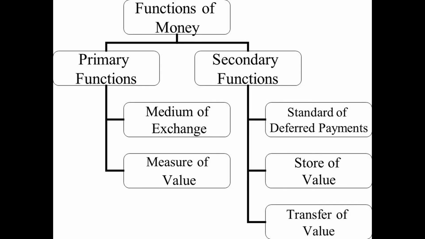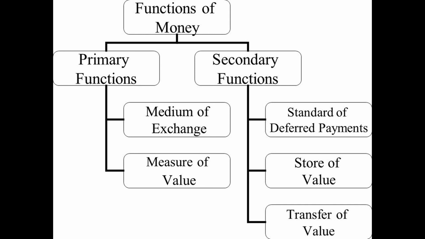First type is a primary or basic function, and second type is a secondary function. The primary function means the function of money which is most important, for which purpose only it has emerged, and secondary function means the other functions apart from the important function, right? So let's begin. The primary or basic function, the main function of money for which it has emerged.